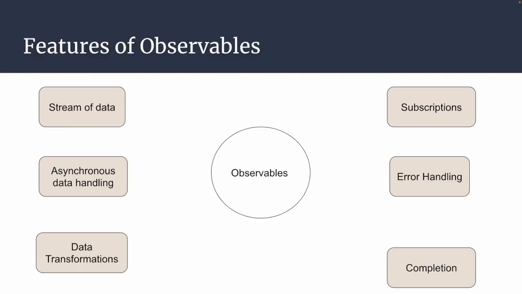If you see this, these are the features which are provided by observables. Actually, observables are a stream of data. That means whenever you pass some data, that will be handled in a sequential manner and that will be emitted to all its subscribers. So that's how it will listen to the stream of data and pass the data to all its subscribers.